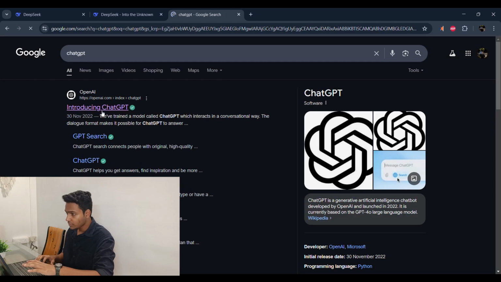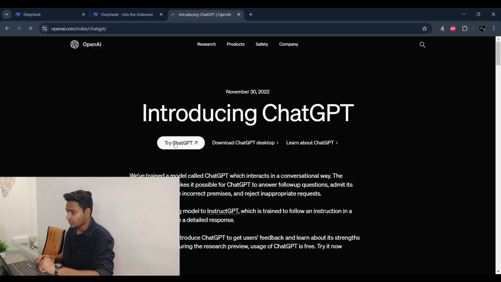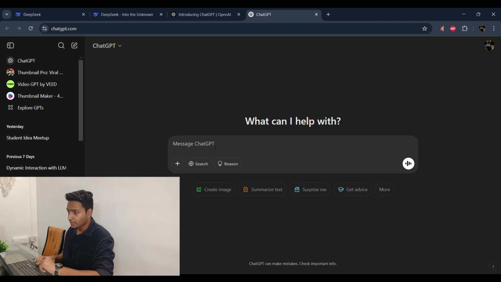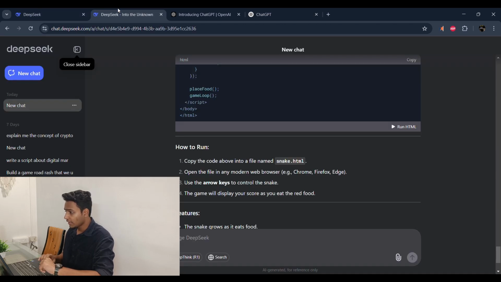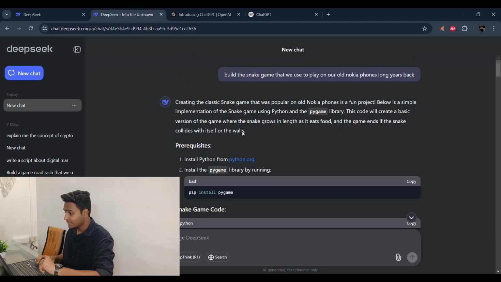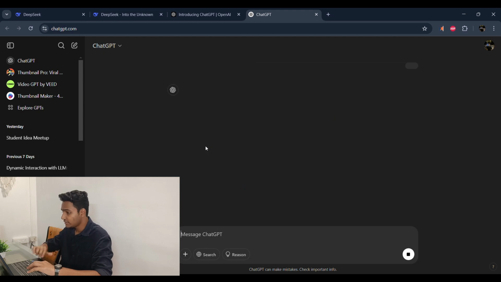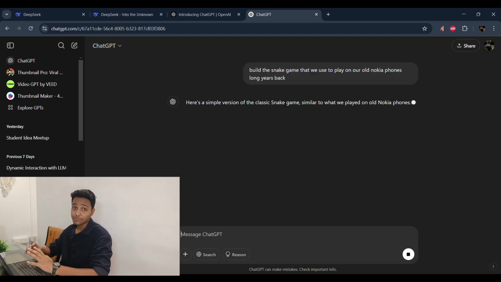So I'll just open ChatGPT and I'll go back to DeepSeek. I'll copy the exact same prompt that I have given to DeepSeek, and I'll just paste it here, and let's see what it builds for us.